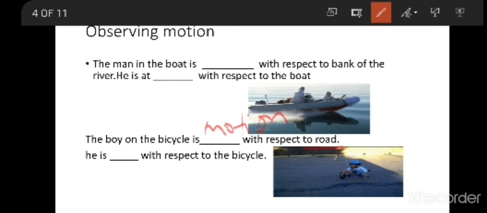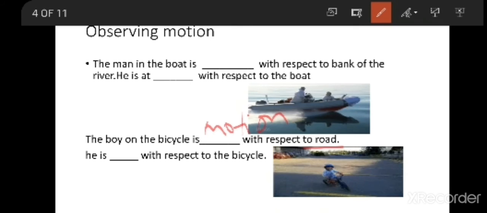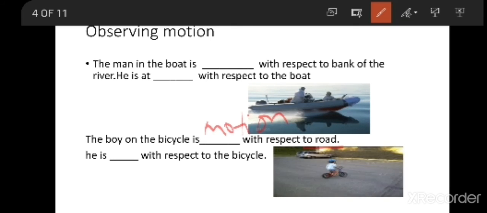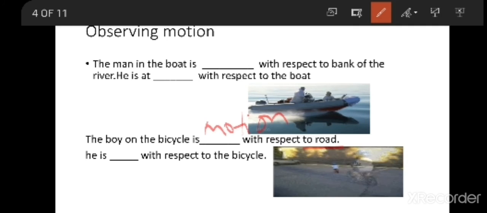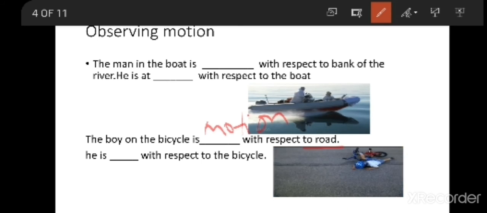If you see, the surroundings are changing. The position is changing. So the boy on the bicycle is in motion with respect to the road. With the road, the surroundings' positions are changing. When the surroundings' positions are changing, then you can say the boy is in motion.